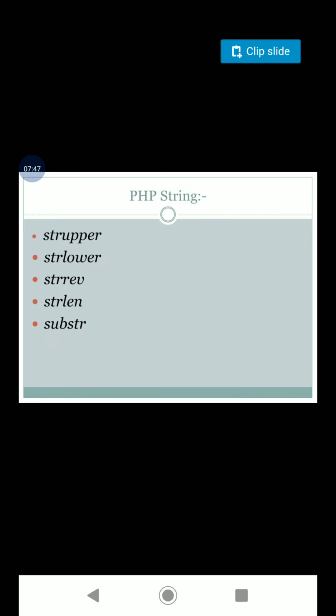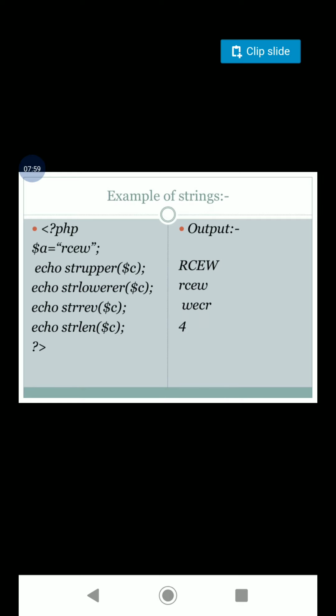What is a PHP string? Strings are groups of characters enclosed in double quotation marks. We have strtoupper, strtolower, strrev, strlen, substr. strtoupper is used to convert the text into uppercase. strtolower is used to convert the text into lowercase. strrev is used to print the string in reverse form. strlen is used to print the length of the string.